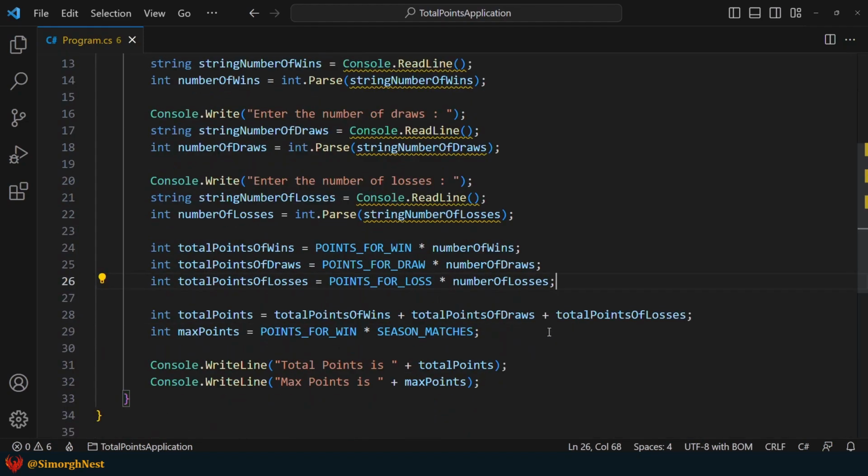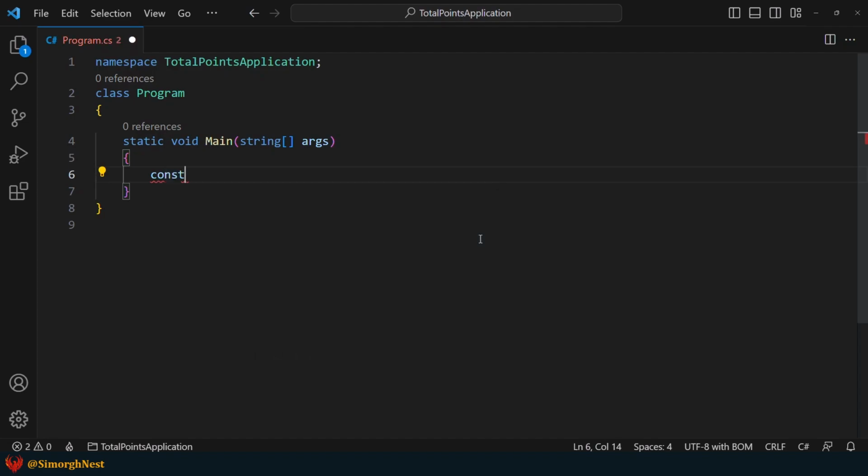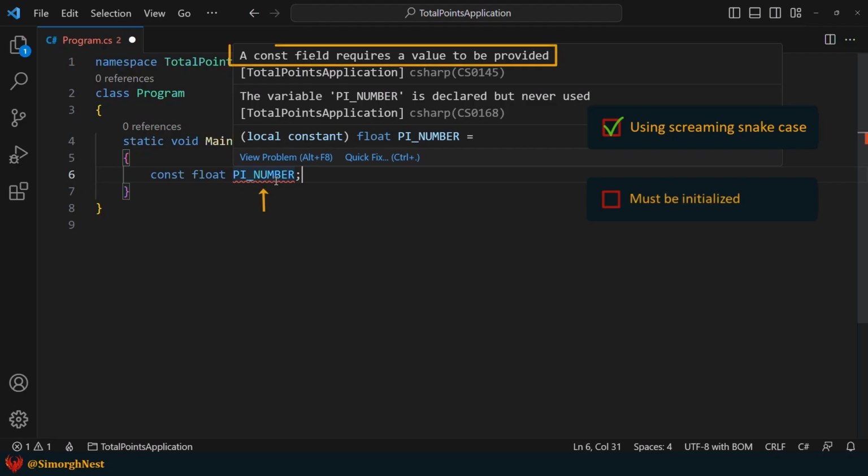Alright, now let's provide you with some important key points about constant variables. We recommend that you use the Screaming Snake Case naming convention for constant variables. It helps make constant variables more easily recognizable. Constant variables must be initialized at the time of declaration. As you can see, without assigning a value to the constant variable, our code will be highlighted in red, indicating a compilation error.